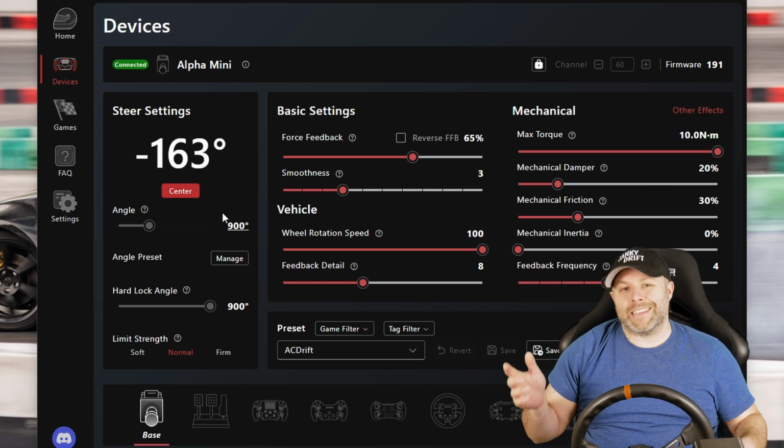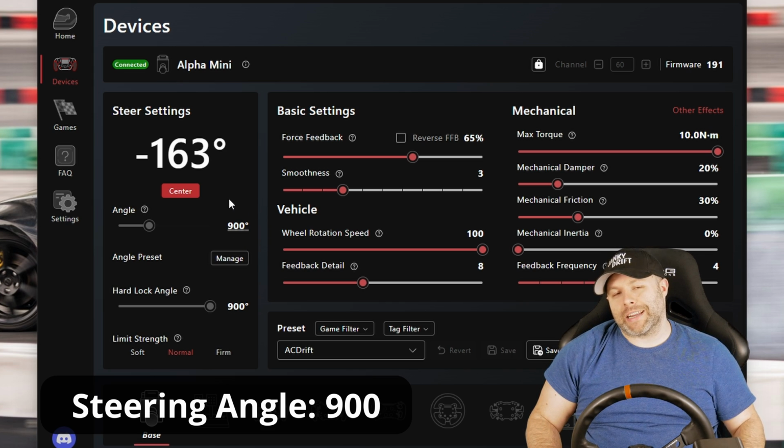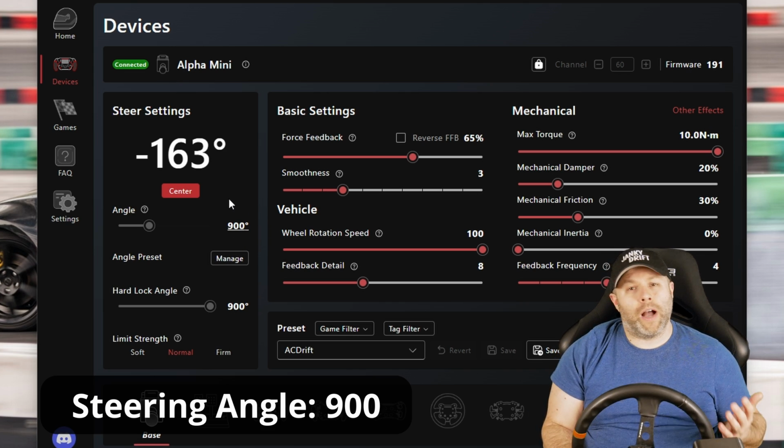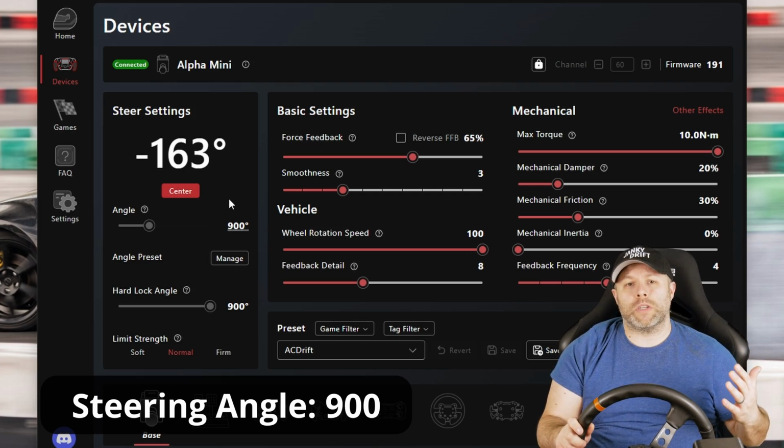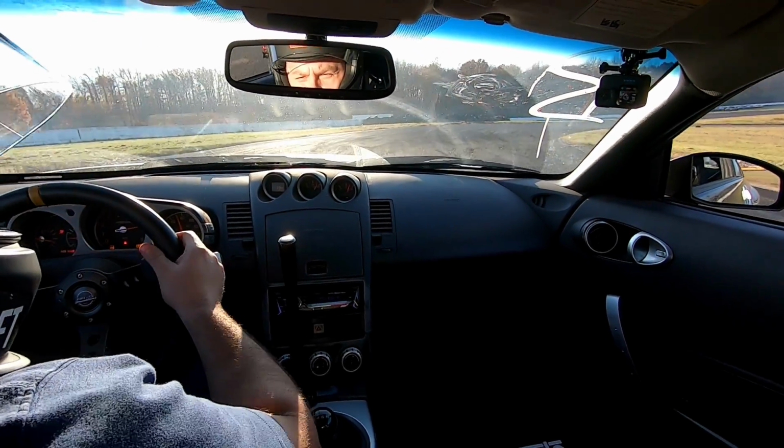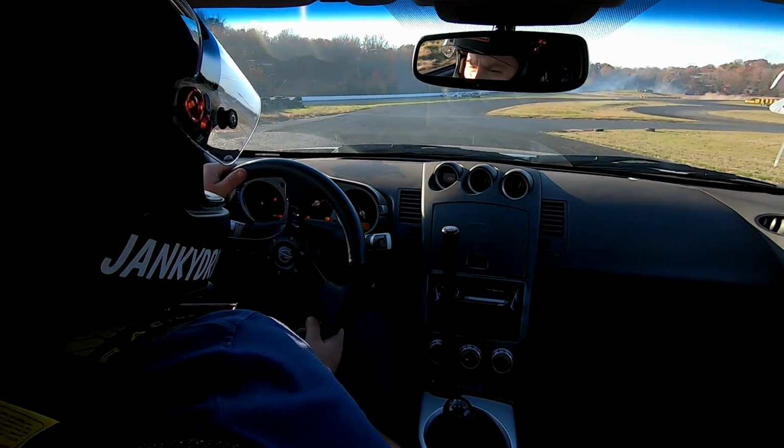First setting we're going to look at is steering rotation. I personally recommend setting this to 900 degrees. Some folks do higher or lower, but most drift packs seem to default to 900 anyway, so it's a good sweet spot. Some people also run 1080 for whatever reason, but especially for drifting, once you install an angle kit in a real car, you're actually losing degrees of rotation in the steering wheel generally speaking, so over 900 to me doesn't seem to make any sense.